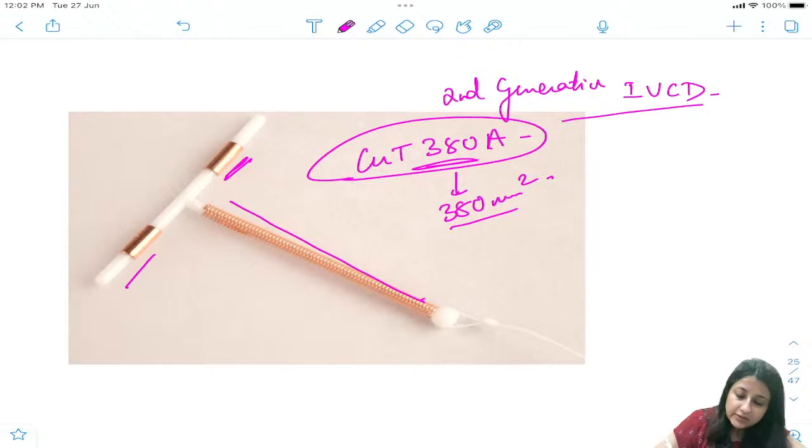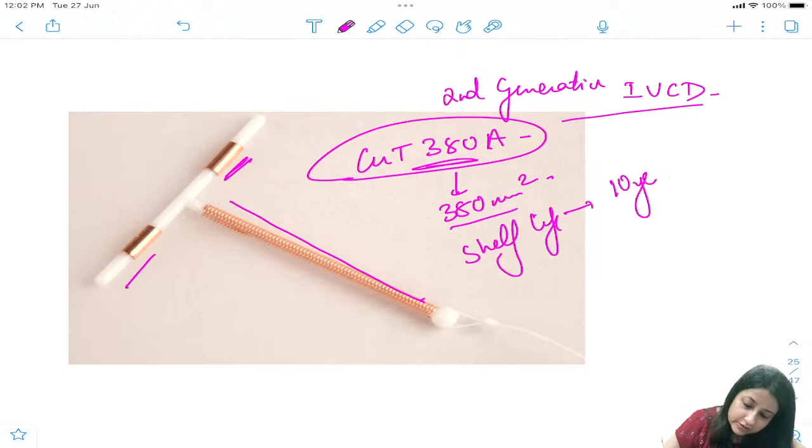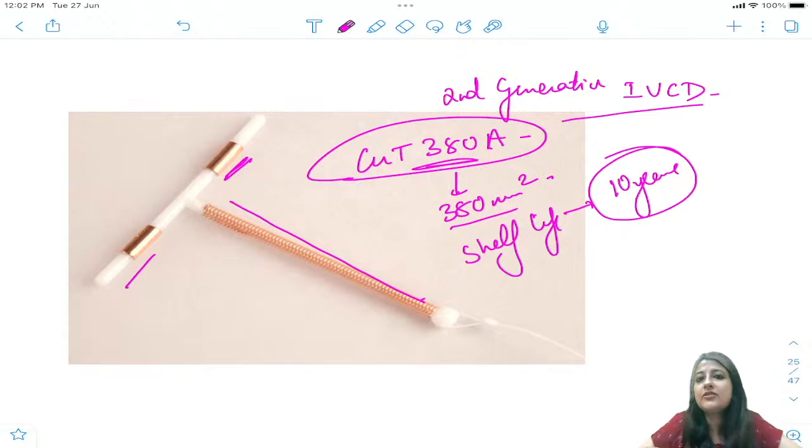One question which keeps coming from this is what is the shelf life of this? So the shelf life of this, everybody, is how much? 10 years. What is the shelf life for copper T 380A? 10 years. Now you will remember the image.